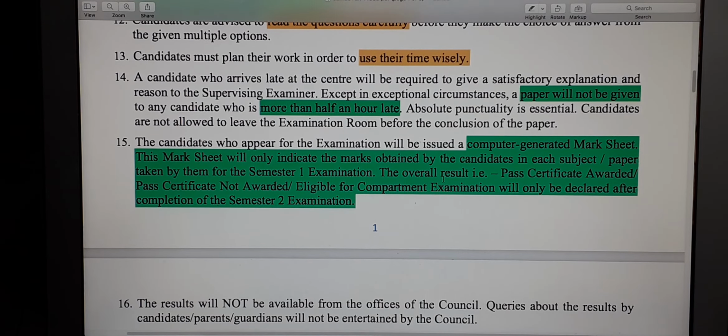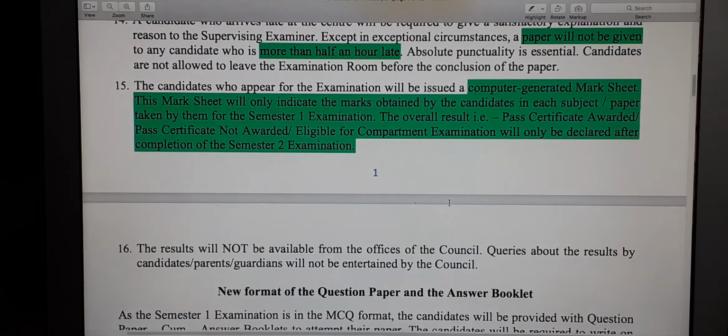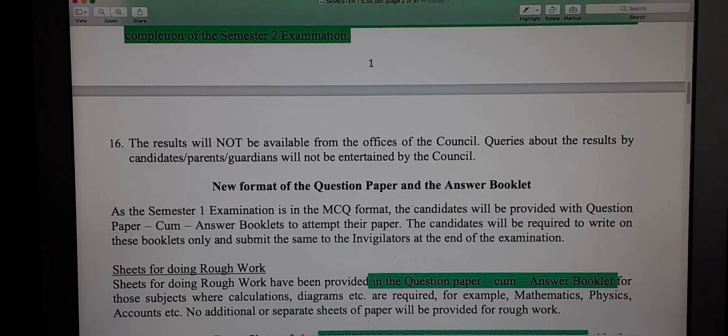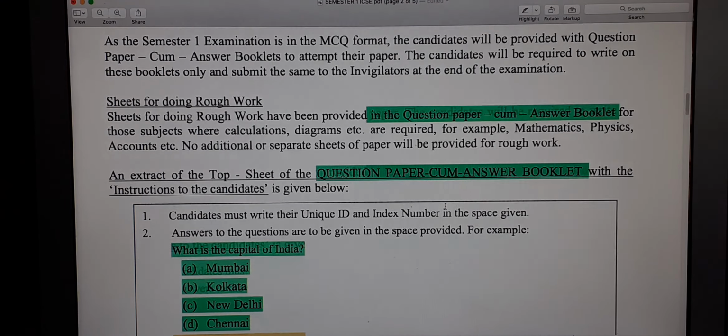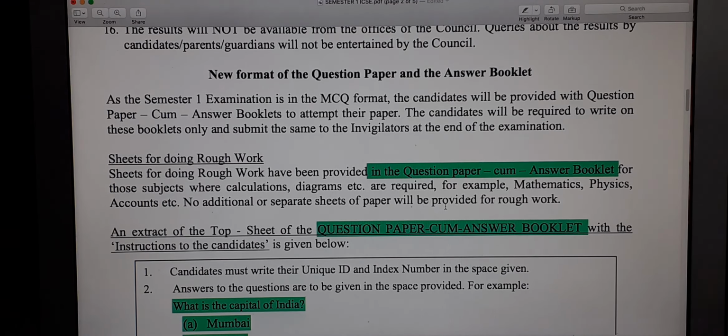So after semester 1, you will not be told that you have cleared your 10th standard. It's very easy to understand, children, nothing to explain here much. So understand that after this exam, you should not expect a very glorious mark sheet as in the ICSE exam. It will just be a computer generated mark sheet telling you how many marks you have obtained. Then comes the most important part of the paper, that is your instructions of this new format of question paper cum answer booklet.